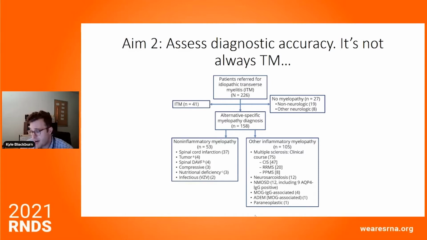And this is a study out of the Mayo Clinic that actually shows that occasionally people who come to us with the diagnosis of idiopathic transverse myelitis, as we review the case in detail, we can actually many times change that diagnosis. So we are doing this also to see what the diagnostic accuracy is, to see in the community how people are being diagnosed and what the diversity of diagnoses may be.